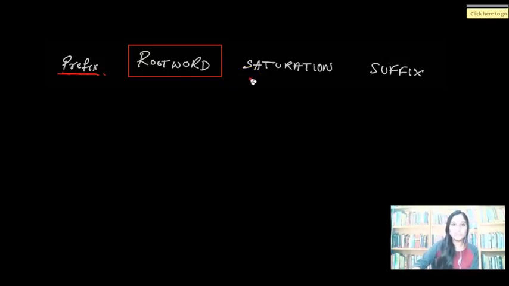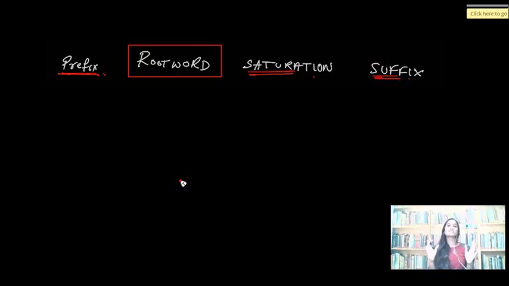Okay. So saturation, the ones who have done this chapter or are doing this chapter in the class must have an idea about alkanes, alkenes, alkynes kinds, right? Single bonds, double bonds, and triple bonds, right? Covalent bonding, etc. So saturation talks about the type of bonding that is present in the given molecule. And later, suffix. Usually what is suffix? Suffix is something which comes at the end of the name or end of any representation. Even here suffix is the end of the name, right?